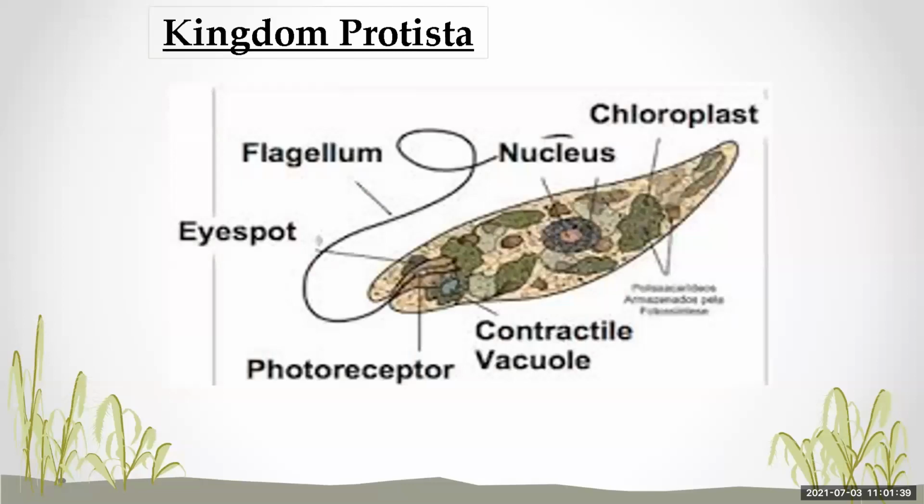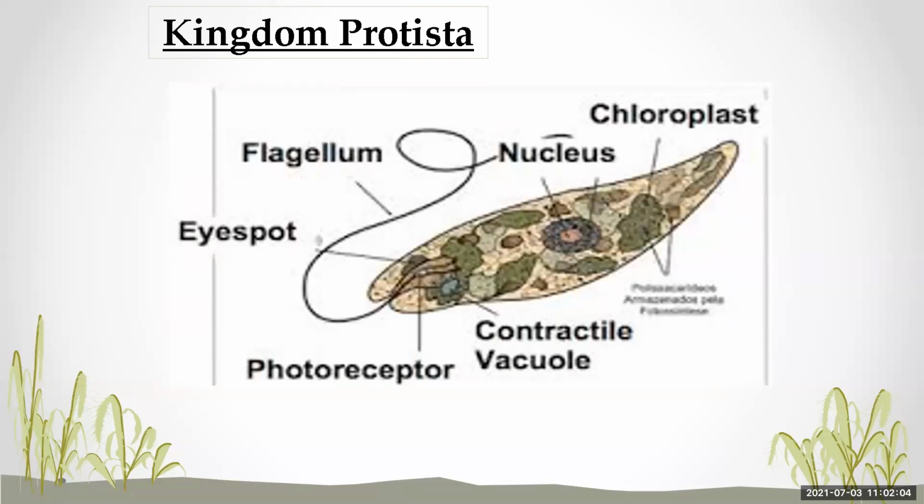Then there is the kingdom Protista, and the characteristics are: single-cell organisms. This is the structure of Euglena with a well-defined nucleus enclosed in the nuclear membrane. As we can see here, this nucleus has been covered with a wall, and that is known as the nuclear membrane. They have pseudopodia or hair-like flagella for locomotion.